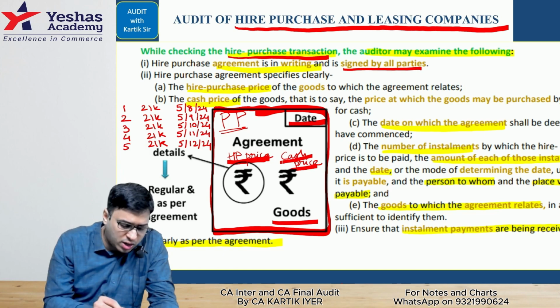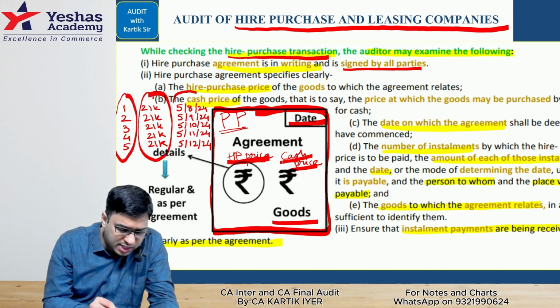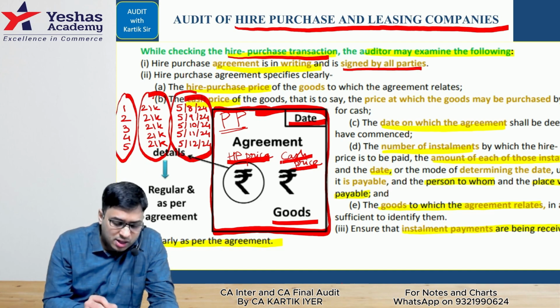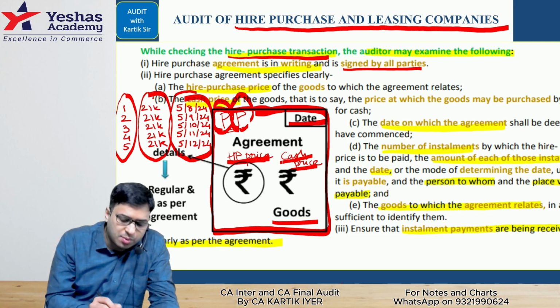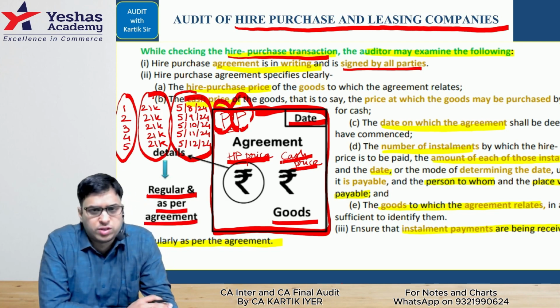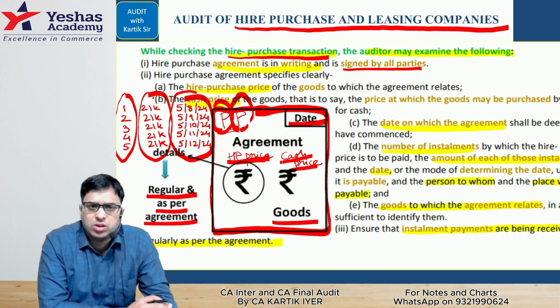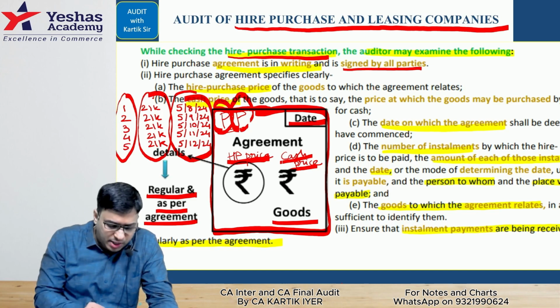Regarding the details, we saw number of installments, the amount of installment, and the date when the installment is required to be paid, the place where we have to pay, and the person to whom we have to pay. We saw this area. Finally, whether the payment is received regularly and as per the agreement. This is what we saw. Are you there with me, yes or no? This completes hire purchase agreement.